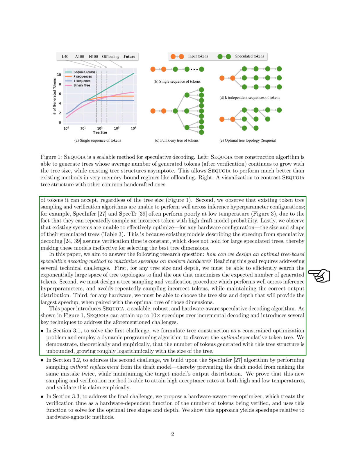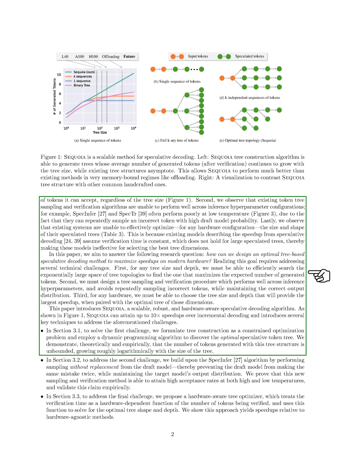In this paper, we aim to design an optimal tree-based speculative decoding method that maximizes speed improvements on modern hardware. Achieving this goal involves overcoming several technical hurdles. We need to be able to efficiently explore the vast number of possible tree structures to find the one that will produce the most tokens. We also need to create a method for choosing and checking tokens that works well across different settings and avoids choosing the wrong token repeatedly, while still producing the correct output. Additionally, for any type of hardware, we need to figure out the best size and shape for the token tree to get the biggest speed improvement.